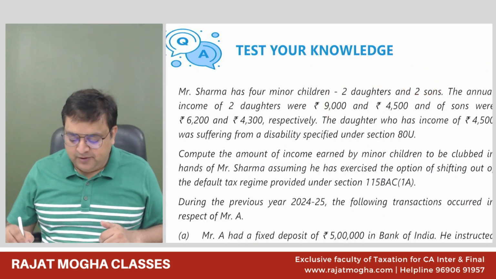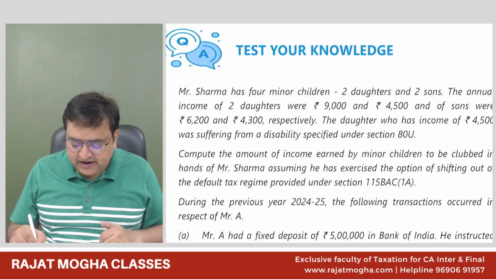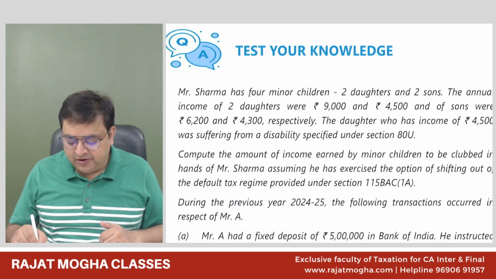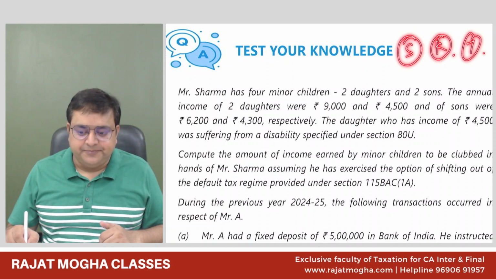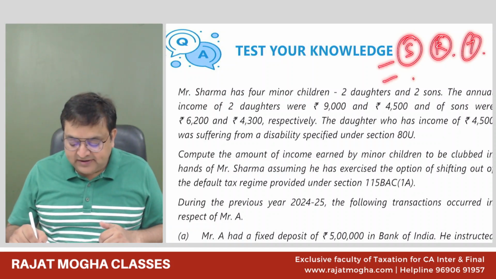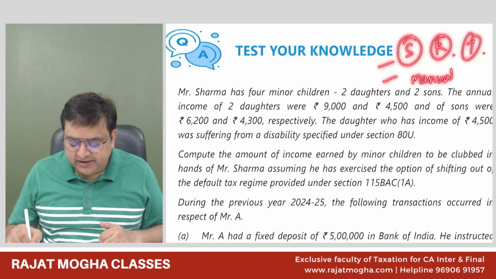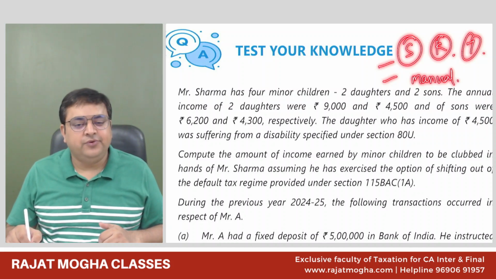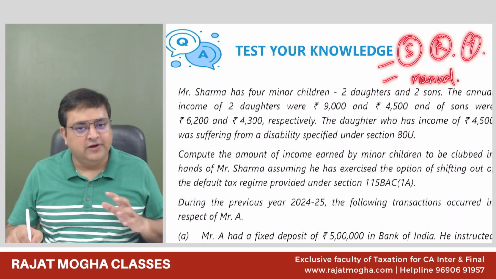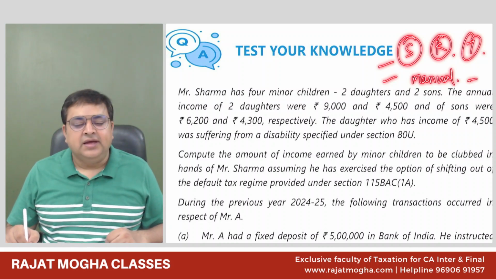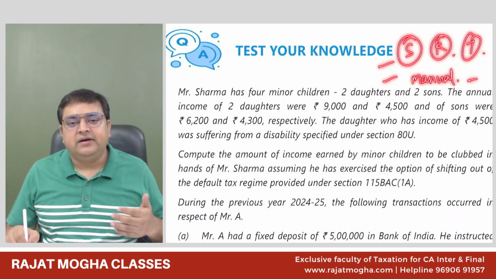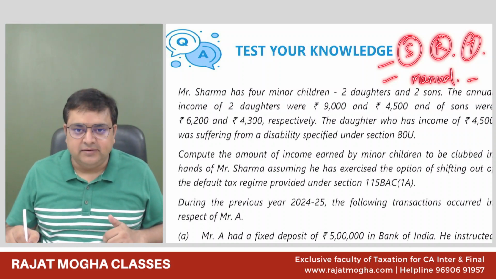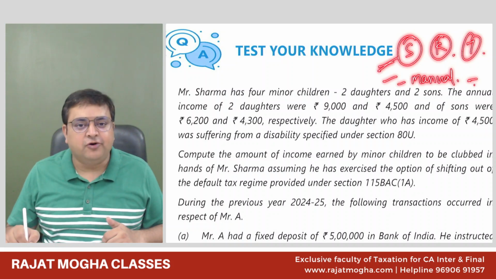Correct? And we understand that there are a few types of income which are not clubbed in the hands of parents. What are those? If you remember, if the child is having an income because of his skill, because of his knowledge, because of his talent, then we will not club that income. And if he or she is getting income from manual or physical labor, we will not club that. And the last one, if the child is physically handicapped, including blind, deaf, and dumb, then also we will not club that income. So in these three cases, the income will not be clubbed.